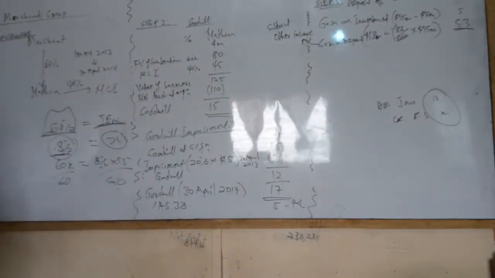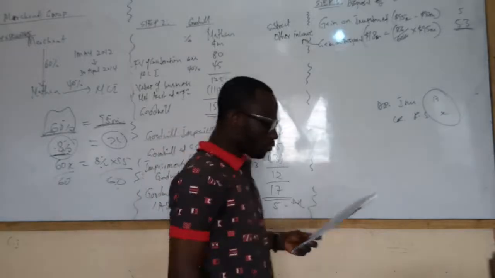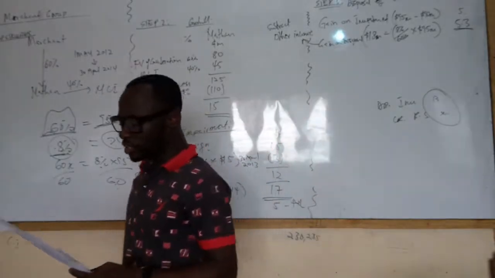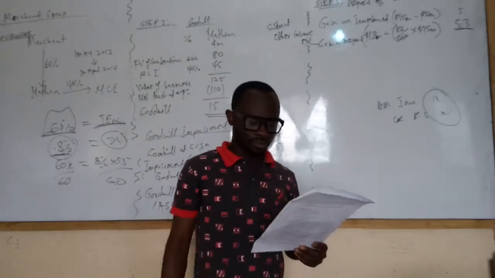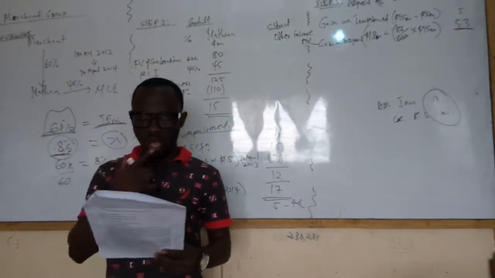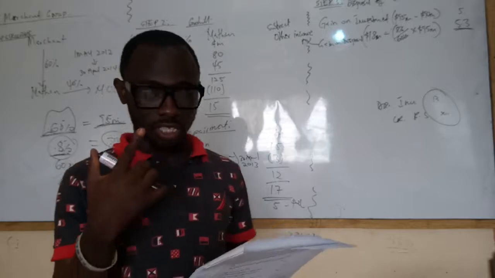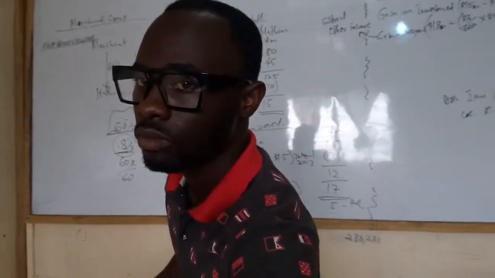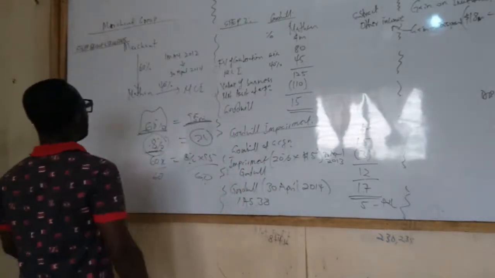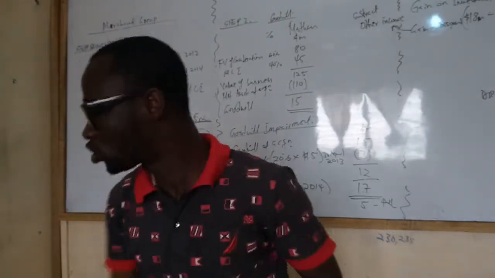So note 3. Let's go together now. Marchant acquired 60% of the equity interests of Option, a public limited company, on 30th April 2012. So what is happening? It means my group structure will be adopted.